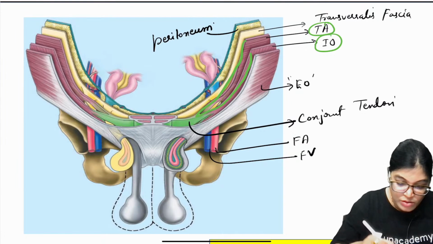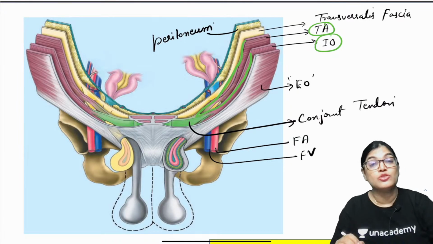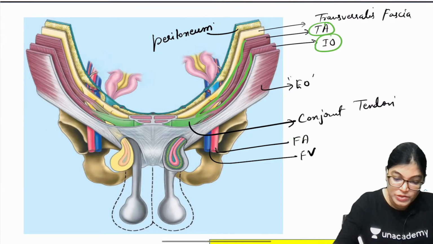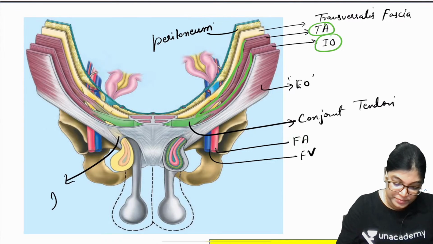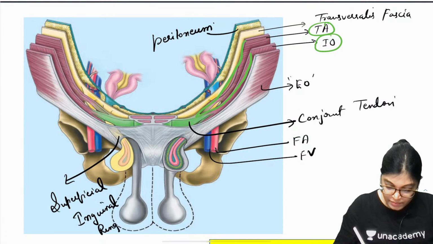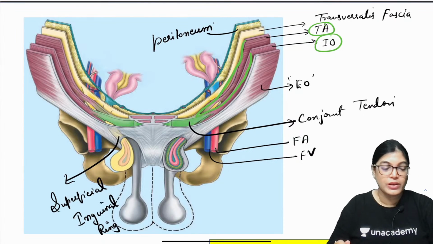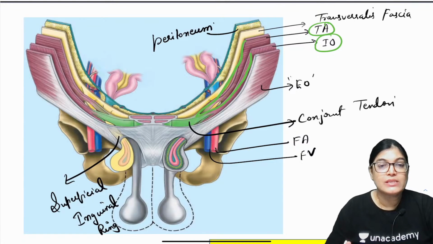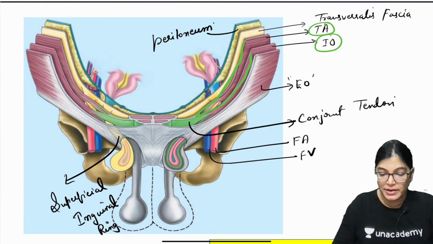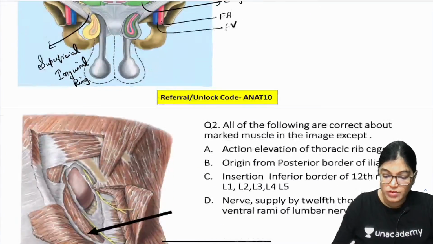You will also see the opening, the superficial inguinal ring, seen here. This is the superficial inguinal ring opening. So these are the important structures which are clearly visualized, and with no doubt we can clearly mark them. Now, let us move on to the next one.